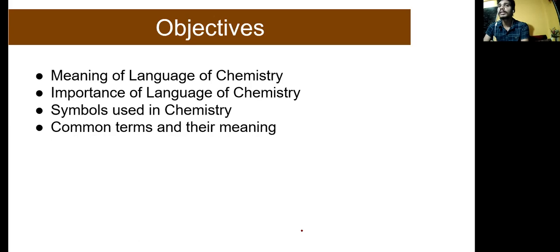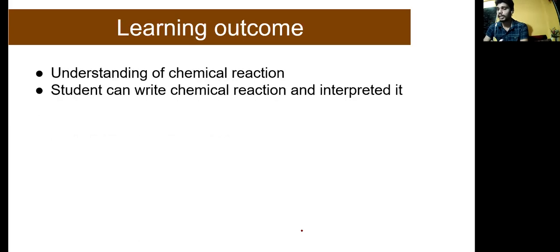So what are the outcomes? Understand the chemical reaction. We can now interpret which is molecule, which is atom, what they are combining and forming. As we discussed, atom is a small part. When they combine, they form what? Molecule. So we now know what is molecule, what is atom. In further lectures, we will actually write the chemical equations and we can interpret them very well.